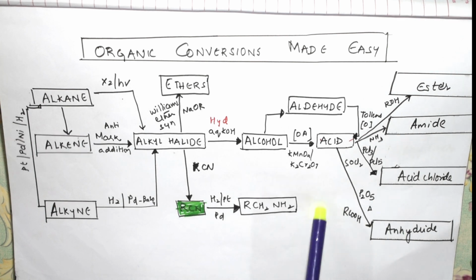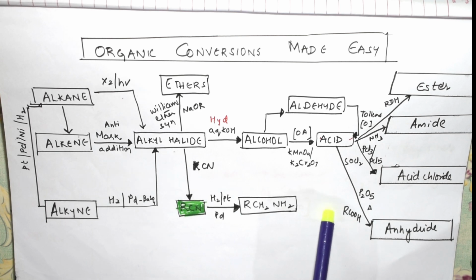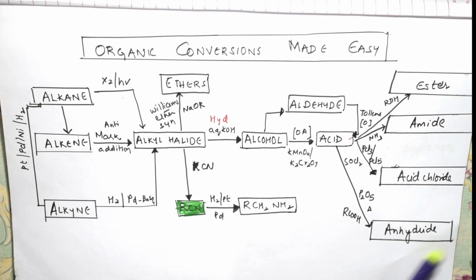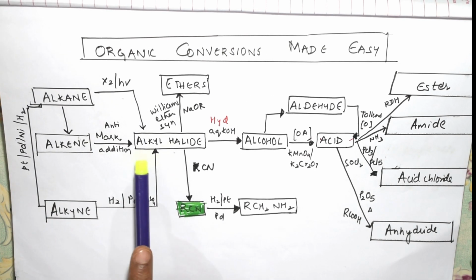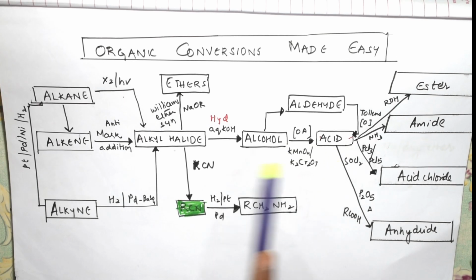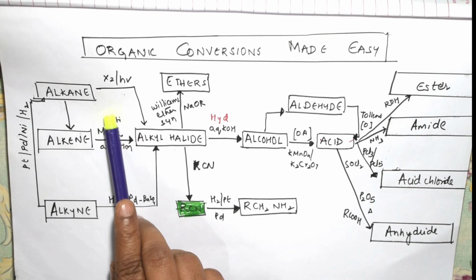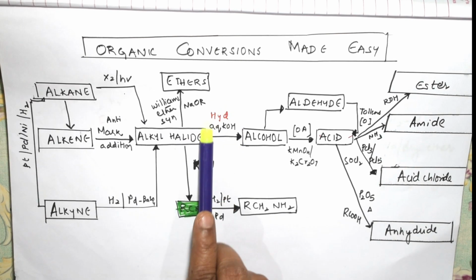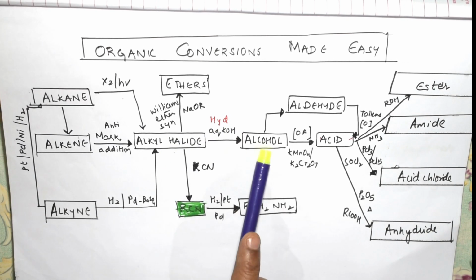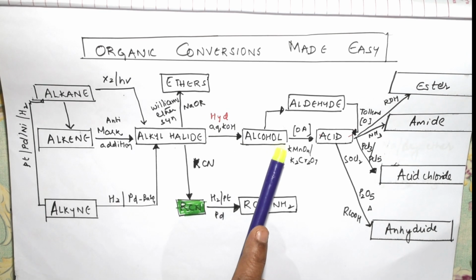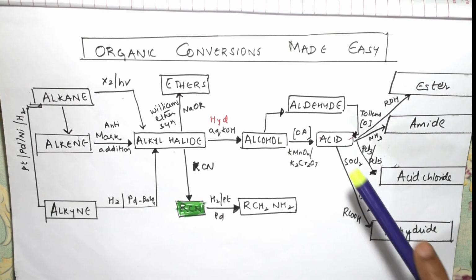So first of all, I have taken the first organic flowchart, or the conversions flowchart, which I made. I have considered all the chapters starting from alkenes, how will you convert it, alkyl halides to alcohols, alcohols to acids. Everywhere above the arrow I have written what is the type of mechanism. Here, what should you add to convert alkyl halide to alcohol? You know, aqueous KOH we added for hydrolysis, so it converts into alcohol, like that.